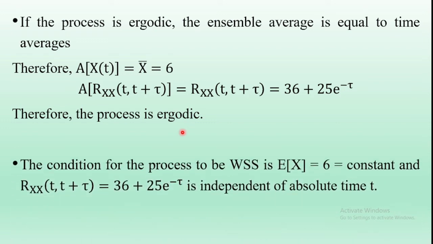The next bit solution: the condition for the process to be WSS is that expectation of X is equal to 6, which is constant, and the autocorrelation function is independent of absolute time. Now the autocorrelation function depends on tau, which means it is independent of time. Hence the random process X(t) is a wide sense stationary random process.